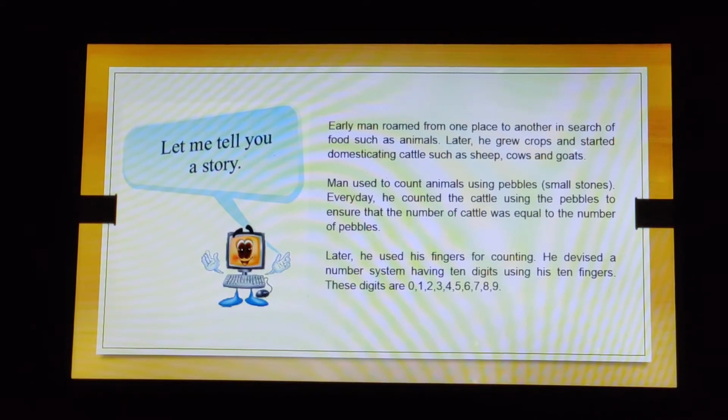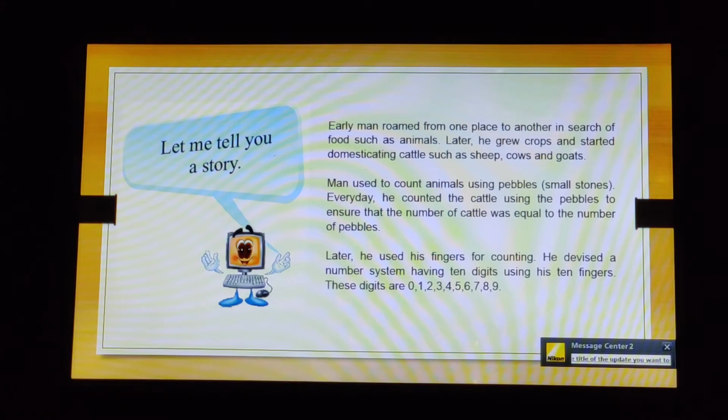Now, let me tell you a story. Early man roamed from one place to another in search of food such as animals. Later, he grew crops and started domesticating cattle such as sheep, cows, and goats. Now, man used to count animals using pebbles, that is, small stones. Every day he counted the cattle using the pebbles to ensure that the number of cattle was equal to the number of pebbles. Okay, which was actually very difficult to take a count with the help of pebbles, right? These early men used it.